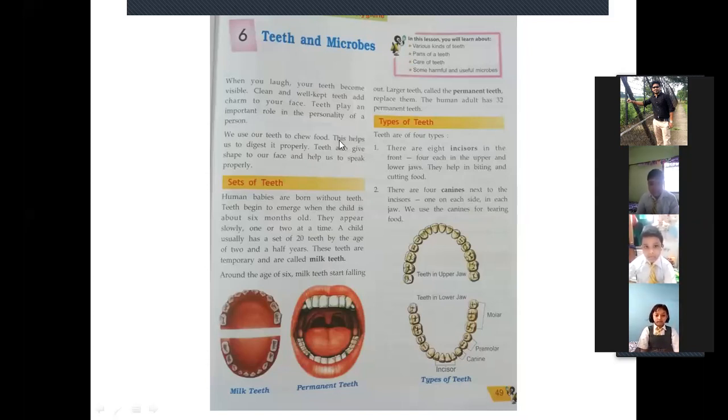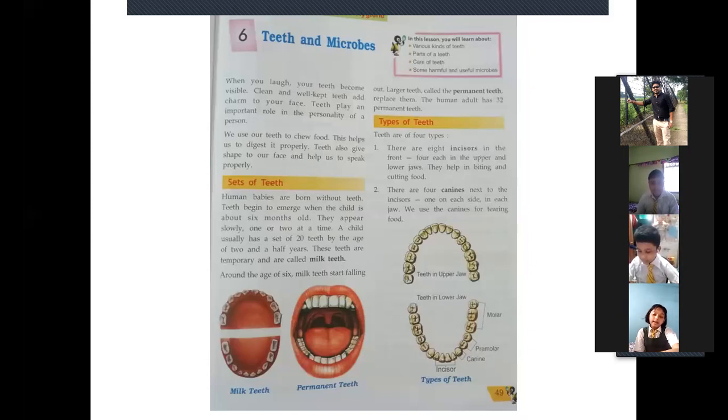Please don't talk. Now, we use our teeth to chew food. This helps us to digest it properly, isn't it? Whatever we are eating, the more we chew it, the food becomes very tiny particles, and the more tiny it is, the more easily it will be digested. That is why it is said that we need to chew our food properly.